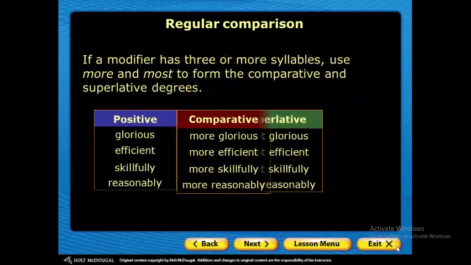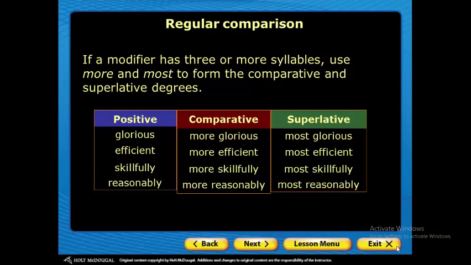Glorious, more glorious, the most glorious. Why do I say more and most? Because these are longer adjectives, made up of more than one syllable. So glorious, more glorious, the most glorious; efficient, more efficient, the most efficient; skillfully, more skillfully, the most skillfully; reasonably, more reasonably, the most reasonably.